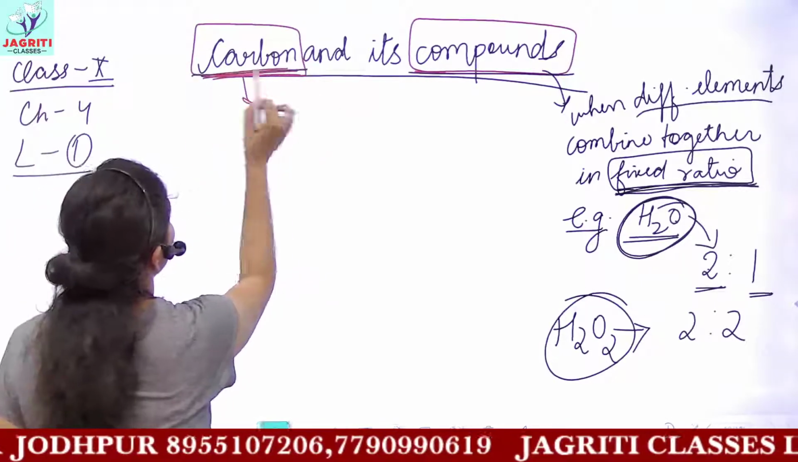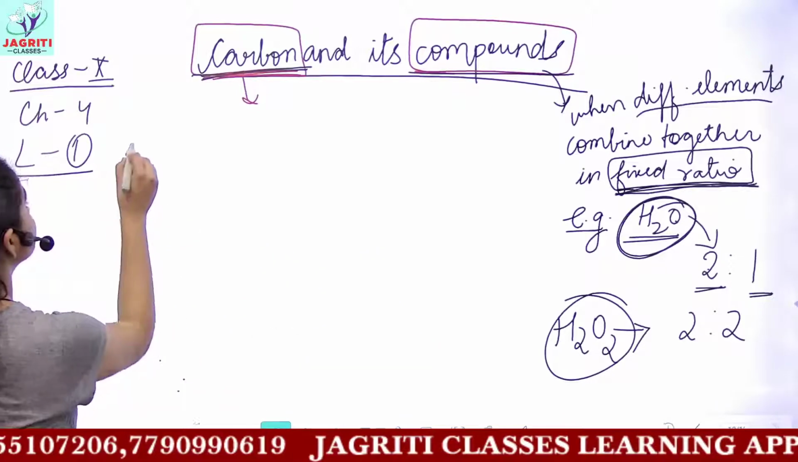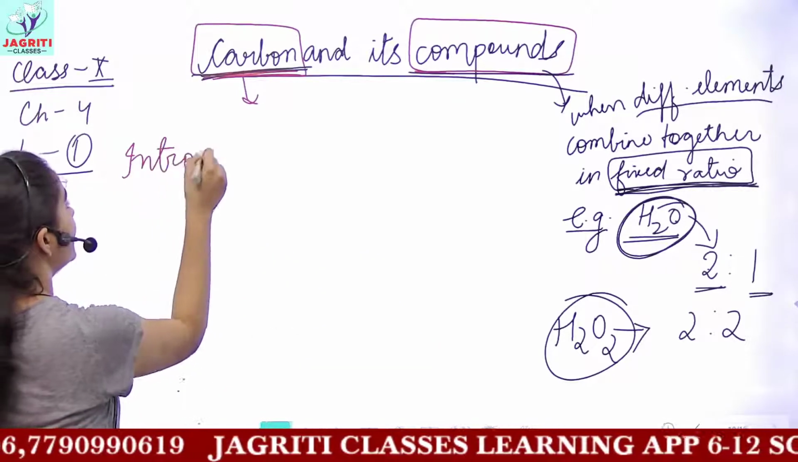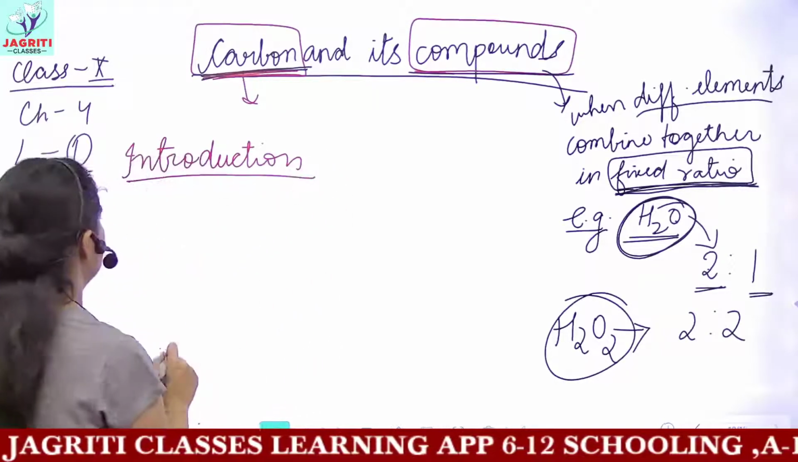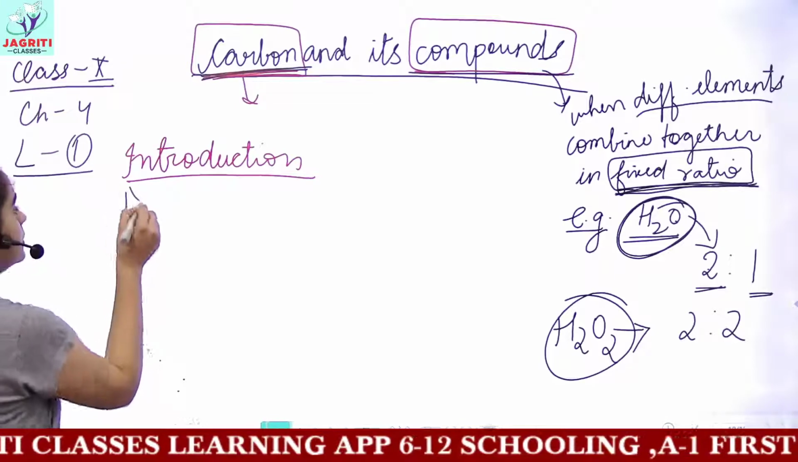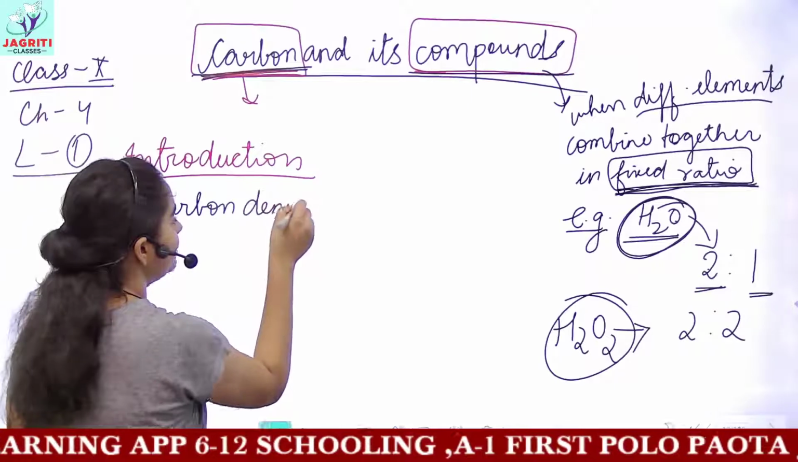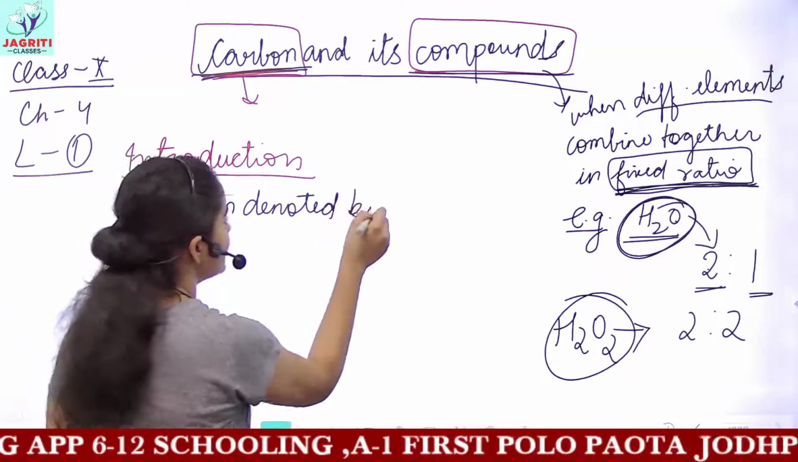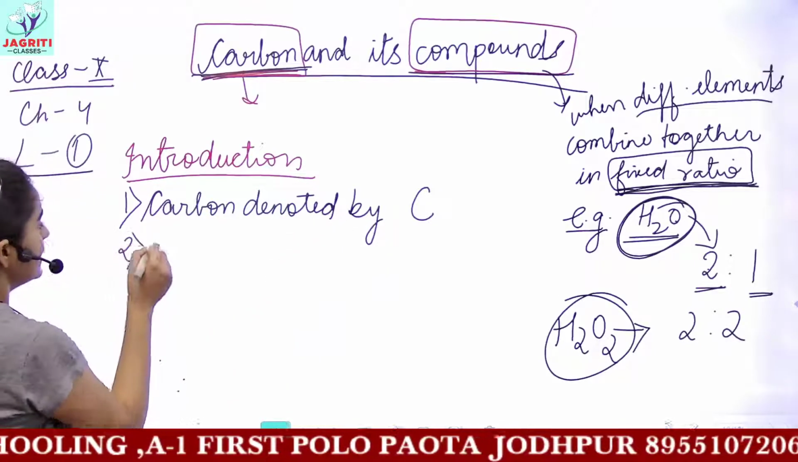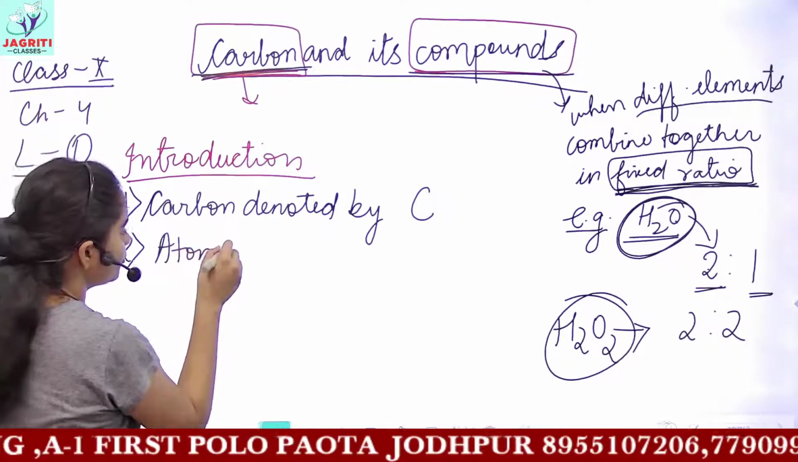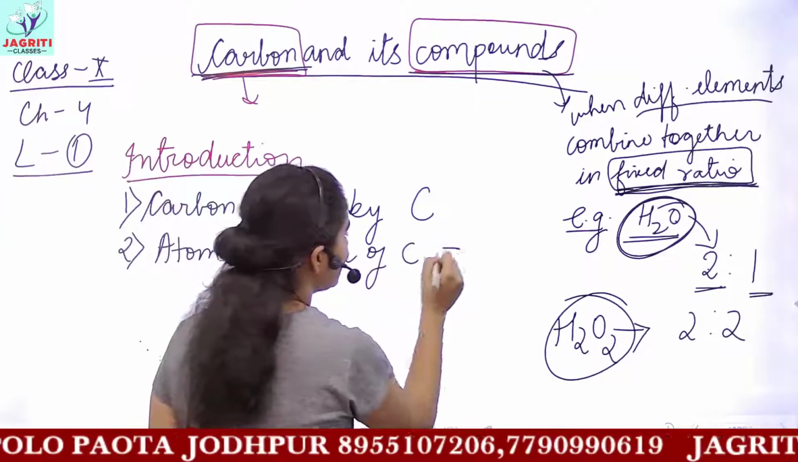Now coming to our carbon, okay? Giving you an introduction. The first heading would be introduction to carbon. Carbon is an element which is denoted by the symbol capital C. The next point is the atomic number of carbon. The atomic number of carbon is 6.